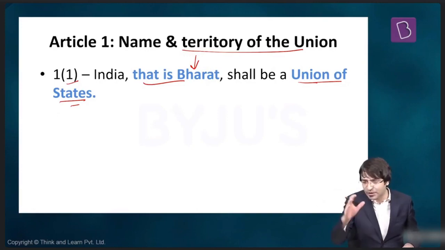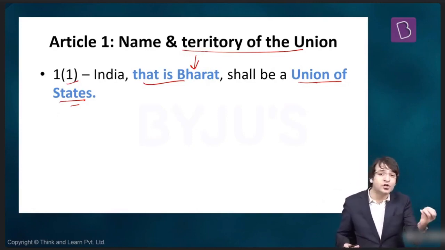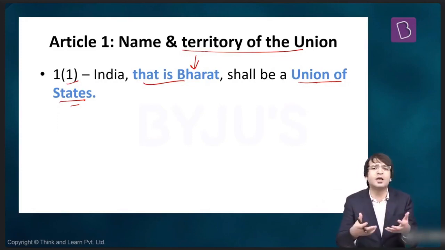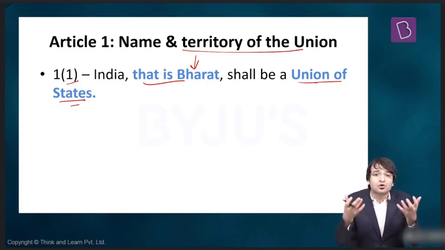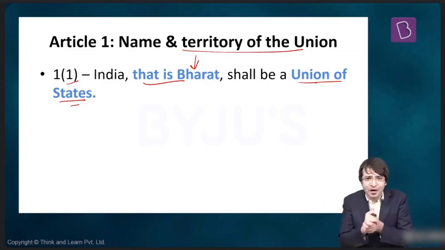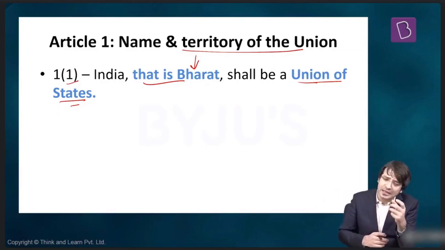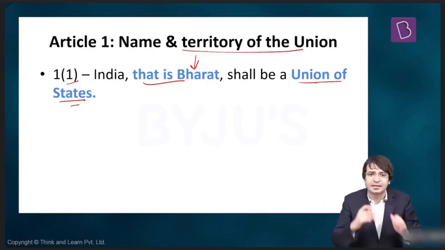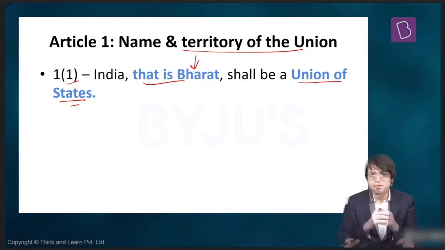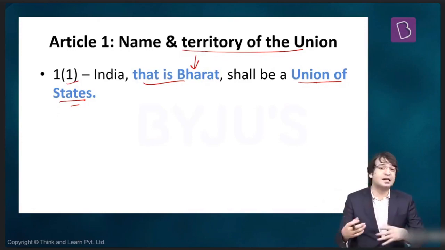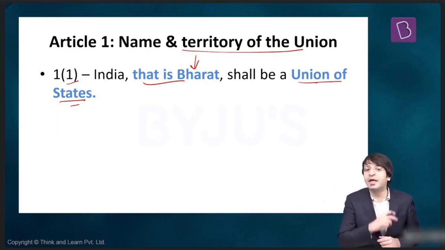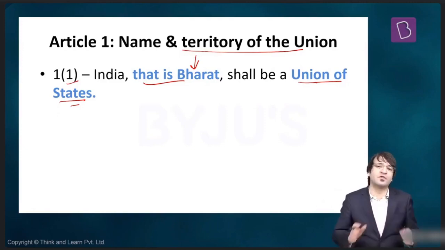Some said, let's stick to India. Some said, no, we need a traditional name, Bharat. Some said, no, let's call it Hindustan. Some said, no, let's call it the Union of Sovereign Socialist States of India on the lines of USSR. And ultimately, this confusion, this controversy was settled. Two names were given, reflecting the modernity as well as the tradition. So that is why we have a dual name for this country: India, that is Bharat.